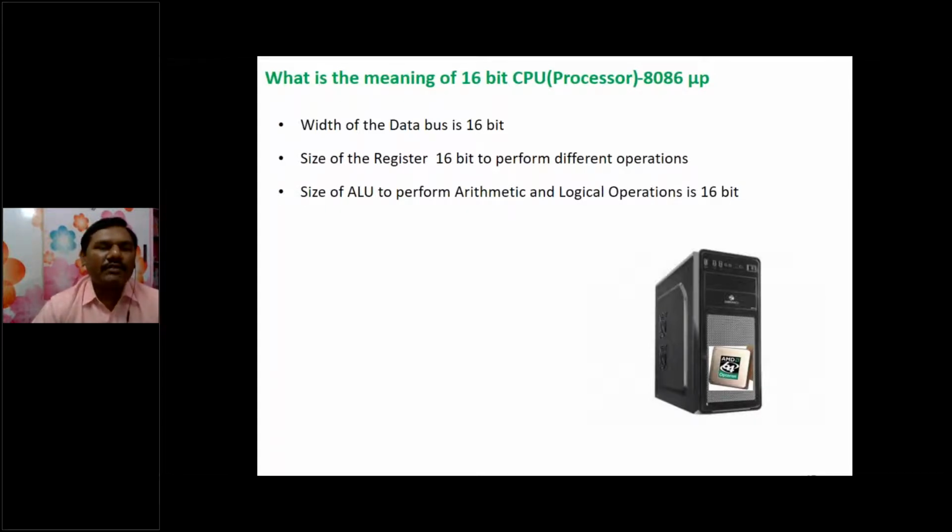So when we have a 16-bit or 32-bit or 64-bit processor, it means the data bus must be 16-bit, register size must be 16-bit, and ALU operations must be performed in terms of 16-bit. Only then is it called a 16-bit or 32-bit microprocessor.